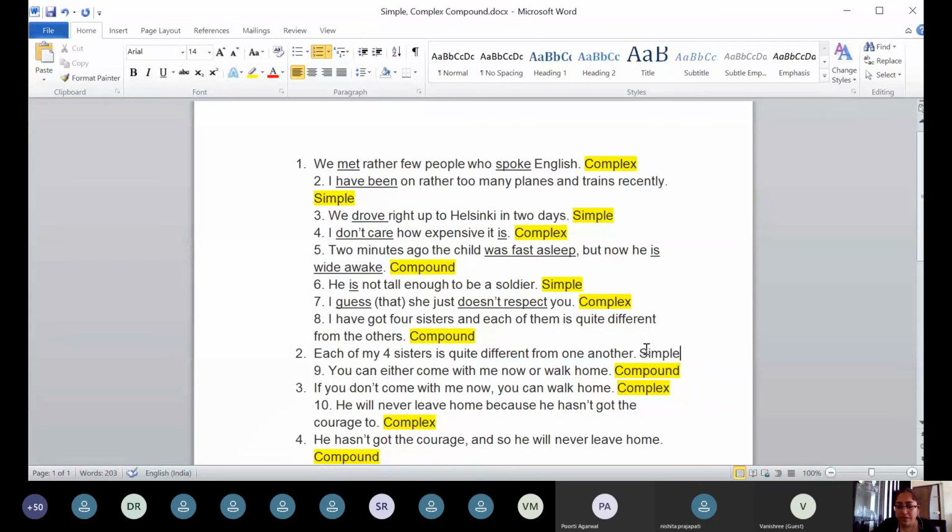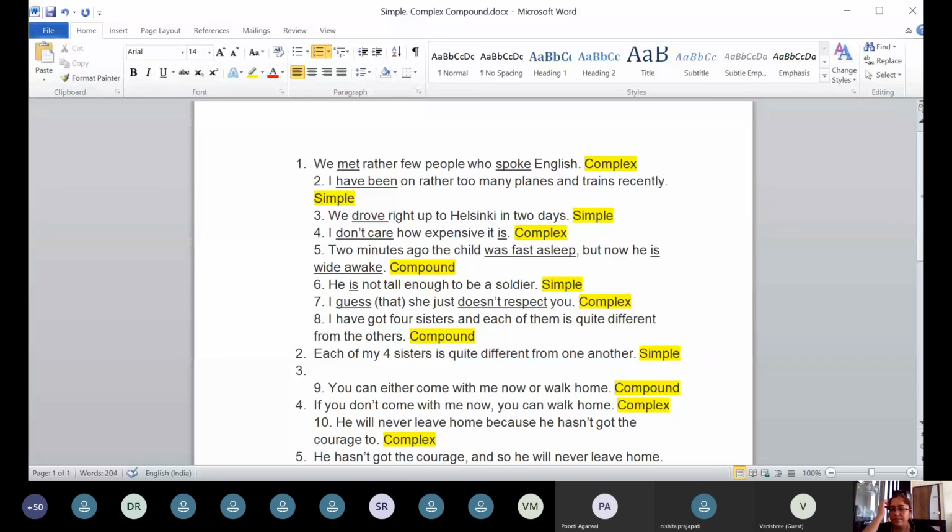You can convert the same sentence into a complex sentence. The same sentence. I have got 4 sisters and each of them is quite different from the others. Convert it into complex. Miss, I have got 4 sisters who are quite different from each other. Yes, very well. But then instead of